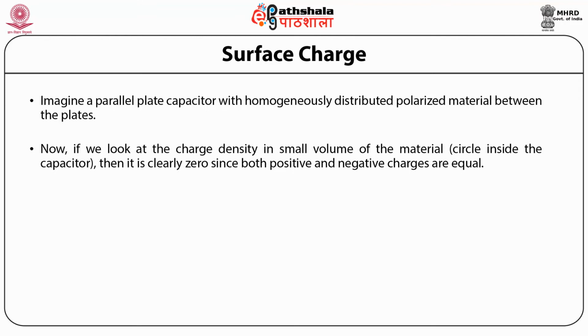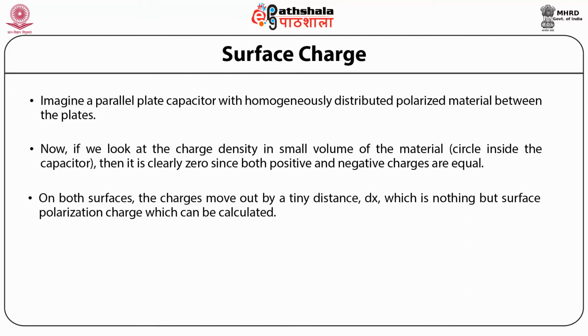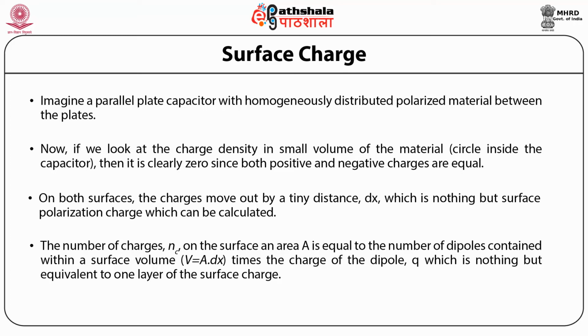While at the same surface there is a finite charge, so on both surfaces the charges move out by a tiny distance, that is dx, which is nothing but the surface polarization charge, which can be calculated. So the total number of charges, that is n, on the surface of an area capital A is equal to the number of dipoles contained within the surface volume V, which is equal to A into dx, times the charge of the dipole, that is q, which is nothing but equivalent to one layer of the surface charge.